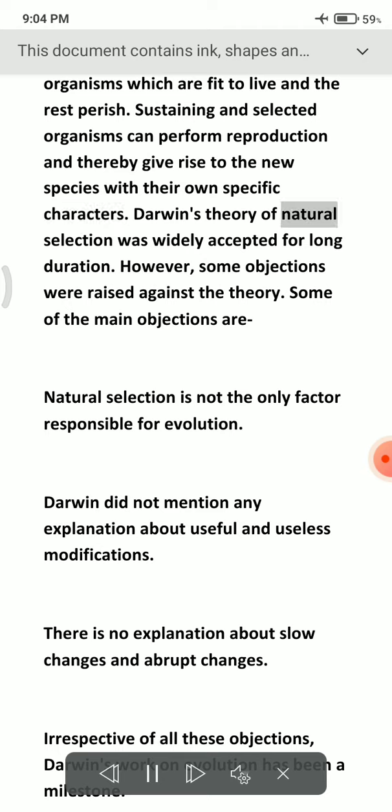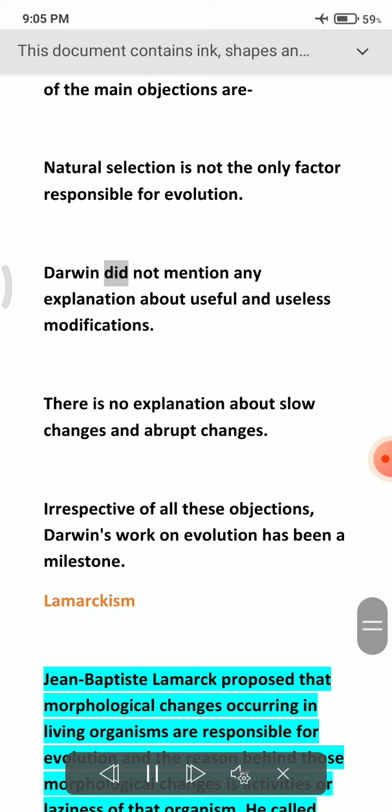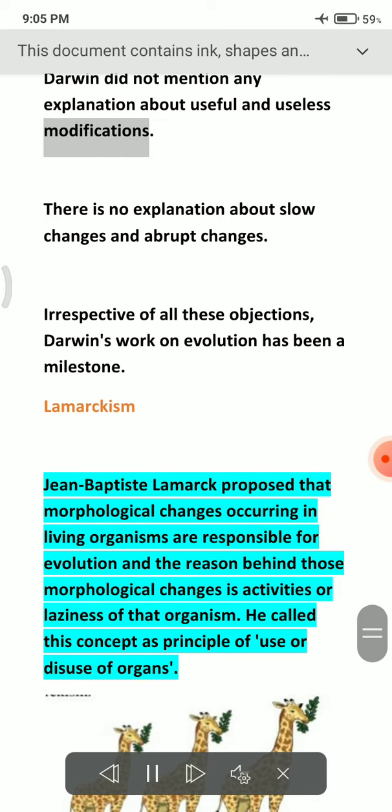Darwin's theory of natural selection was widely accepted for a long duration. However, some objections were raised against the theory. Some of the main objections are: natural selection is not the only factor responsible for evolution. Darwin did not give any explanation about useful and useless modifications. There is no explanation about slow changes and abrupt changes.